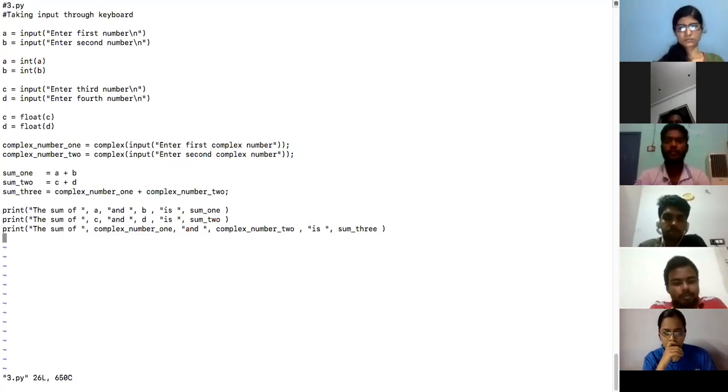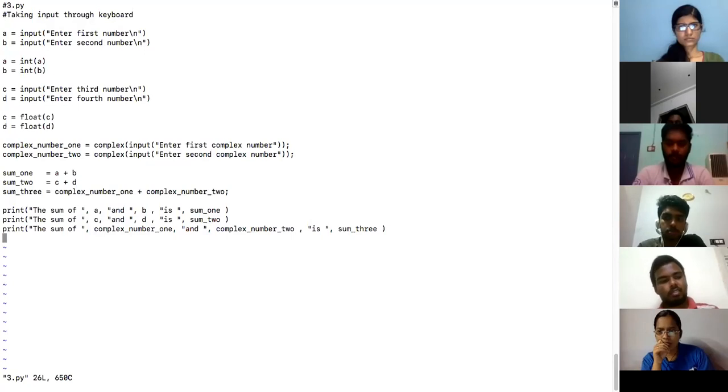Lakshmi is asking, can we convert an int to a string? There are functions, but here for now I'm not doing that. Okay, Biradar, did you get that? Don't think this is typecasting or anything. It's a whole different concept, so don't get confused with the typecasting that belongs to C or Java. Int and float and complex are all functions which are used to convert a string to a specific type.